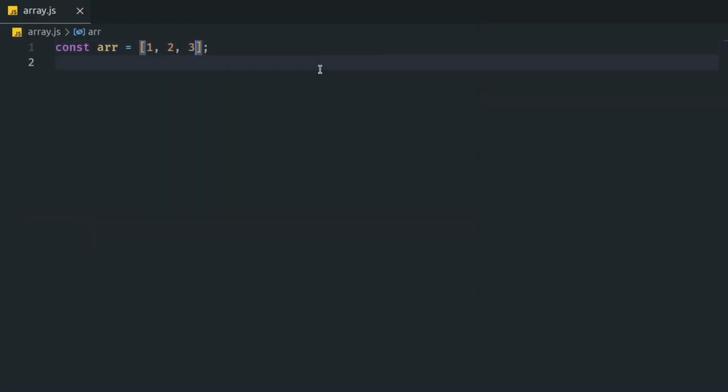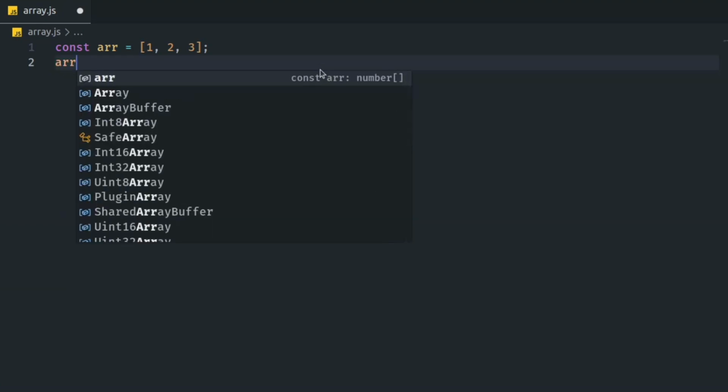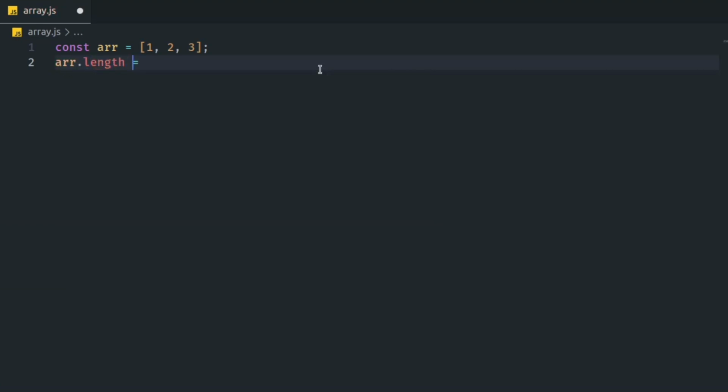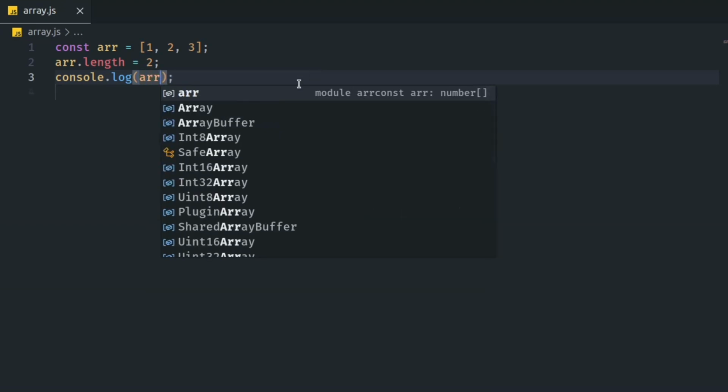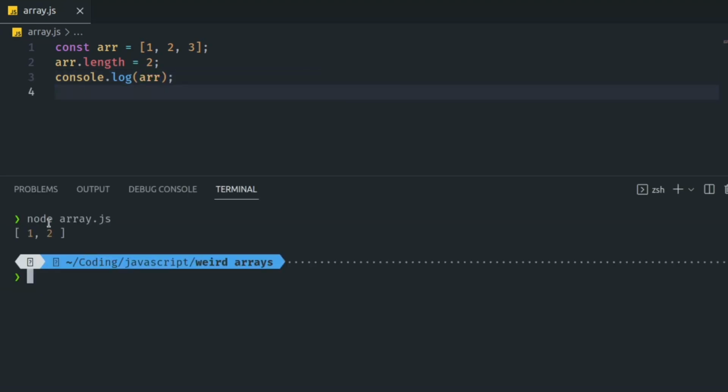Number 2. Array length mutation. Imagine you have an array of items, like 1, 2, 3. Arrays usually work like a line of boxes. Each box holds something, and the number of boxes is the same as the array's length. But here's the curious part. We can actually change the number of boxes directly using the length property. When we do array.length equals 2, it's like we're saying, hey, shrink this array down to just 2 boxes. So the array loses its last box, and we end up with 1, 2.